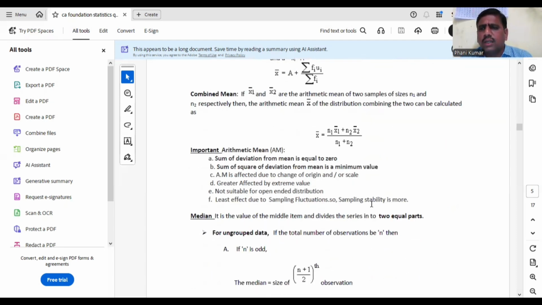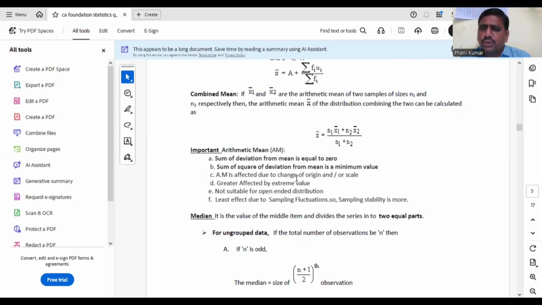Okay. Now, what are the main points you have to remember in mean? Sum of deviations from mean is always 0. Sum of algebraic deviation, summation x minus x bar is always 0. So sum of deviations from AM is always 0. Very important point. Similarly, sum of squares of the deviations from mean is minimum. If you take sum of squares of deviations from mean, median, mode, etc., always sum of squares of the deviations will be minimum at mean only.